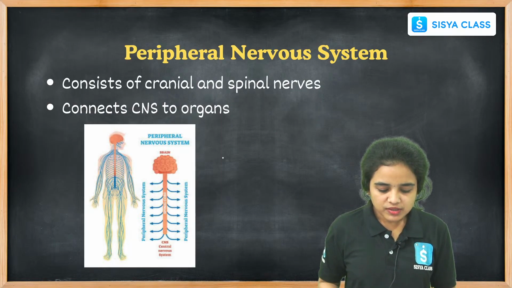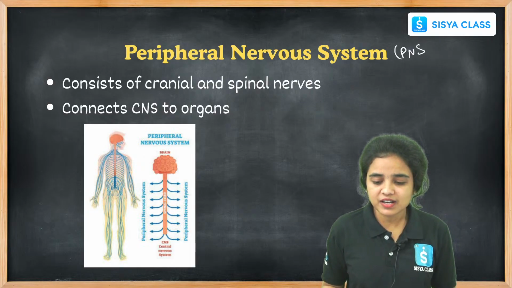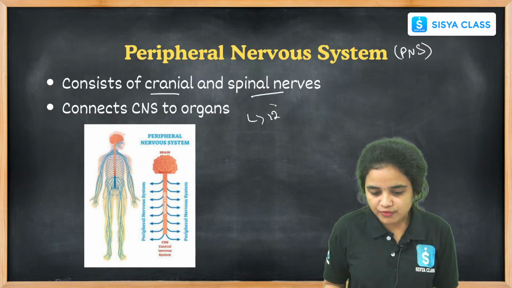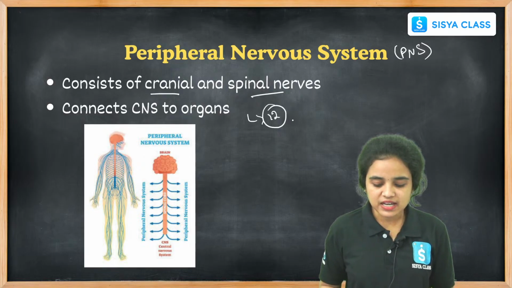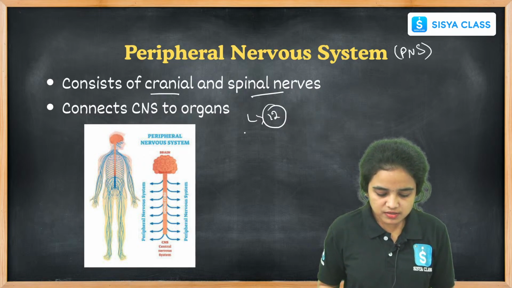Let us see about the peripheral nerve system. The peripheral nerve system consists of the cranial and spinal nerves, and there are 12 pairs of cranial nerves in our brain, and they reach the organs from the head regions.